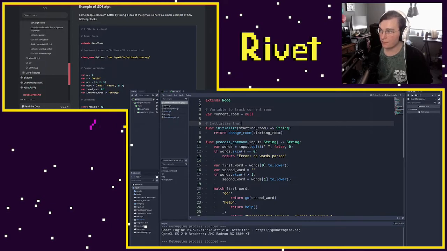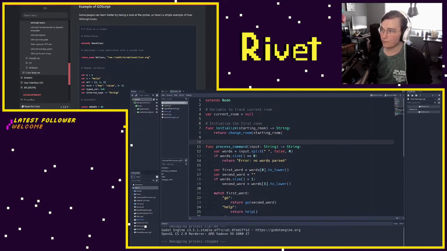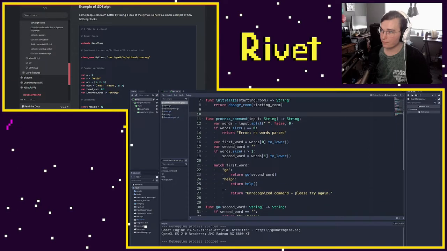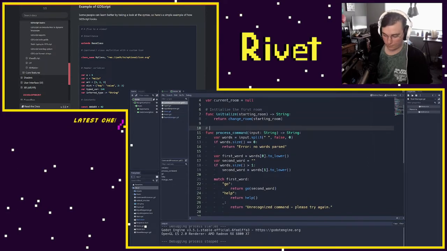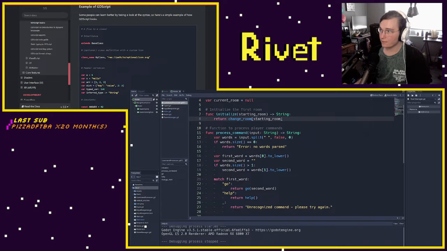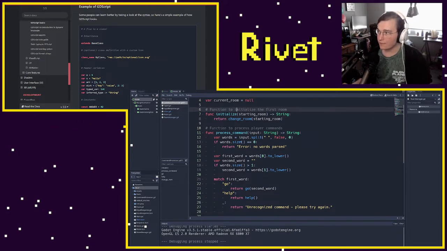Initialize the first room. Function to process player commands. Function to initialize the first room.